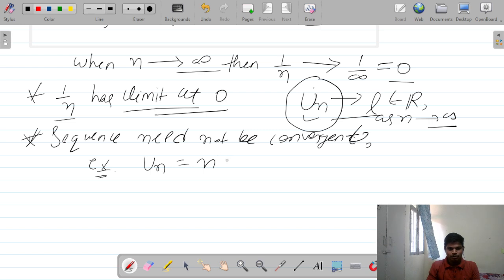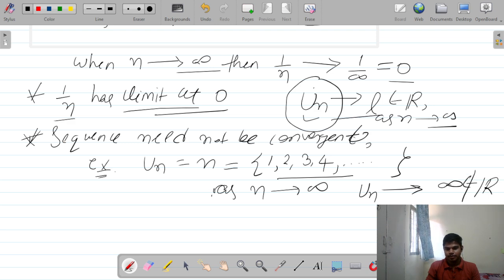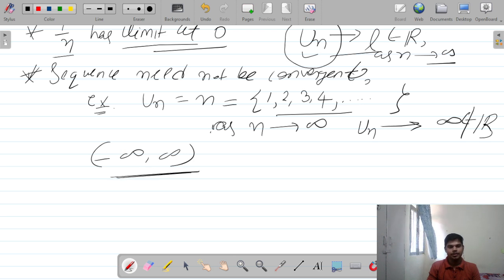In this case, how is the term looking? The terms are 1, 2, 3, 4, and so on. So basically, if you go to infinity, as n tends to infinity, then your sequence is going towards where? Infinity. And infinity is not a real number. I hope you have an idea about the real numbers. Real numbers are from minus infinity to infinity. You cannot include infinity and minus infinity in the real numbers.